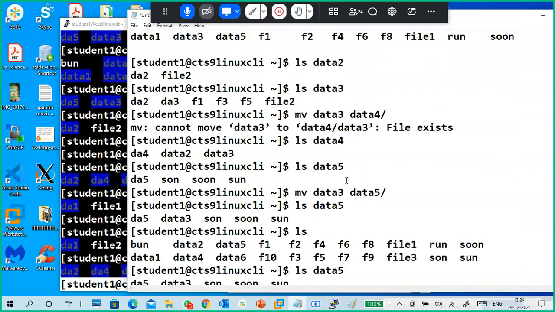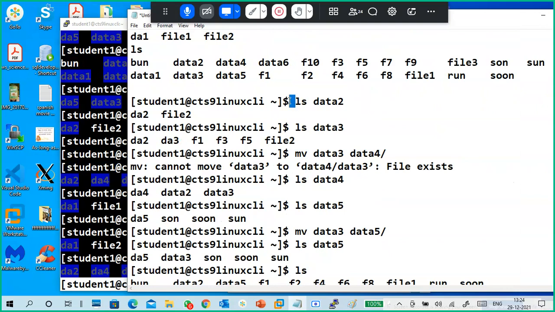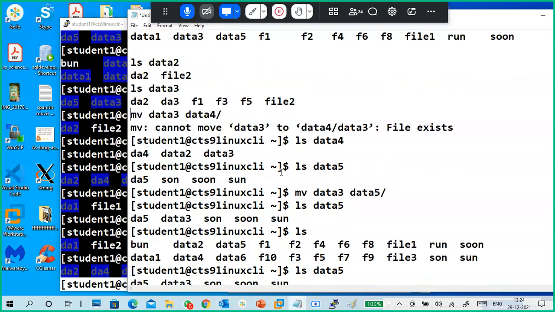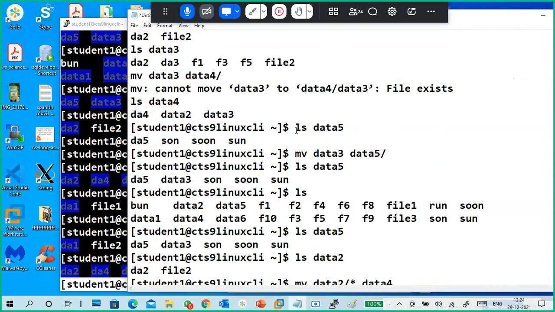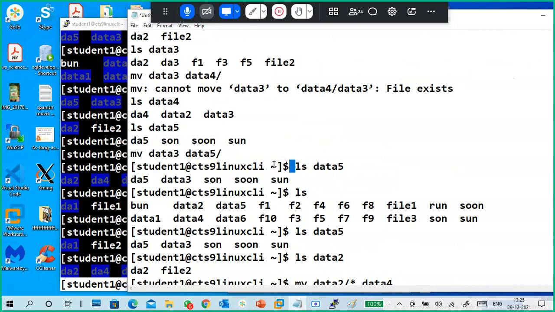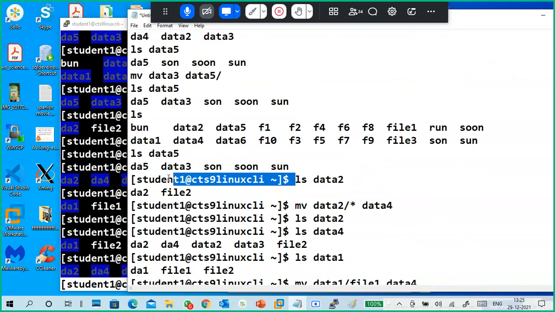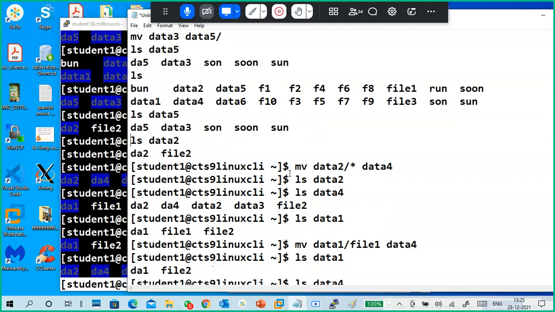After this one, people are waiting for only one command. Sir, renaming, sir, using mv. Rename a directory or a file. Already I showed it for a directory. For a file in a directory, sir.